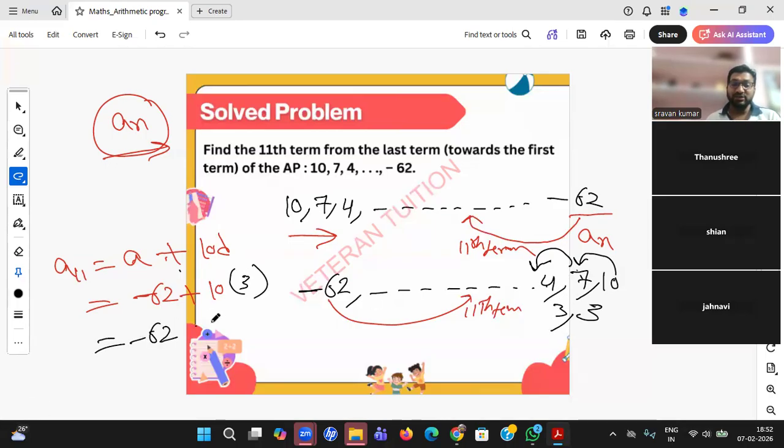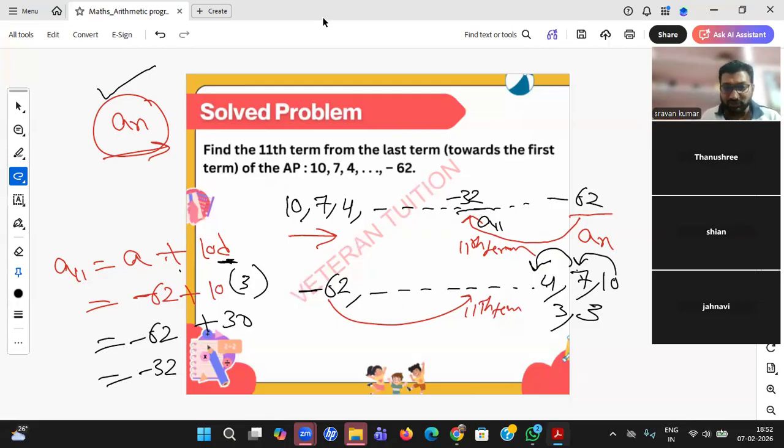So minus 62 plus 30 is minus 32. So what is the 11th term from the last number? Minus 32, which is nothing but A11. Okay, so whenever he is asking from the last, you just reverse the entire AP and use the same formula A of n. But be cautious here: the D you need to use is the D of the updated sequence. This is the updated sequence. Here D you need to use.